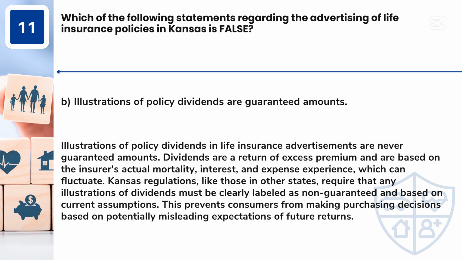Answer: B. Illustrations of policy dividends are guaranteed amounts. Illustrations of policy dividends in life insurance advertisements are never guaranteed amounts. Dividends are a return of excess premium and are based on the insurer's actual mortality, interest, and expense experience, which can fluctuate. Kansas regulations, like those in other states, require that any illustrations of dividends must be clearly labeled as non-guaranteed and based on current assumptions. This prevents consumers from making purchasing decisions based on potentially misleading expectations of future returns.